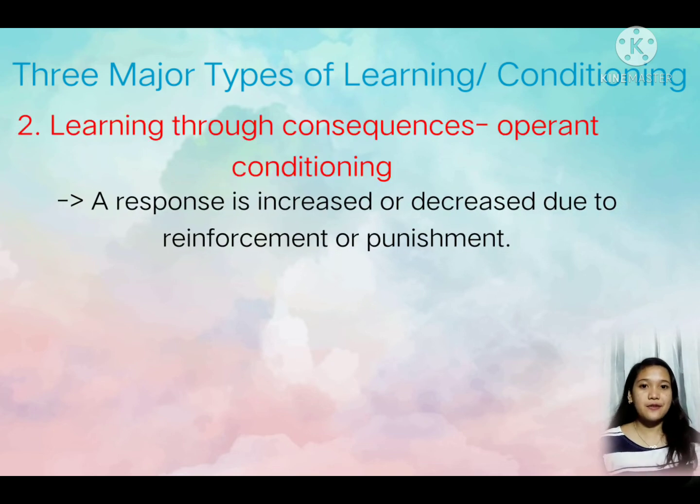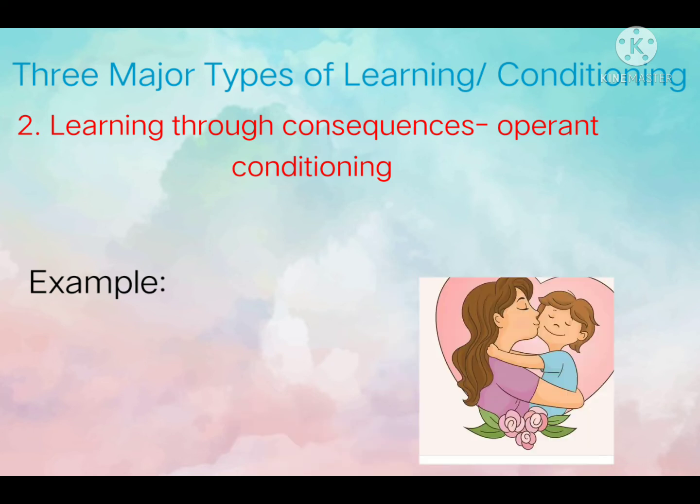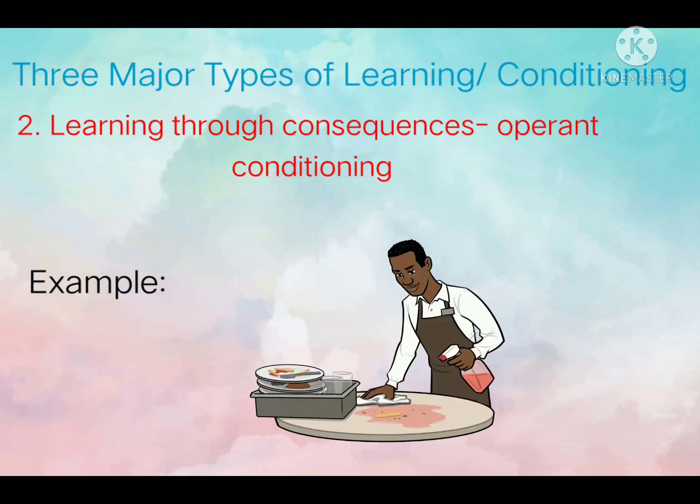Second is learning through consequences, or operant conditioning. It is when a response increases or decreases due to reinforcement or punishment. After eating dinner with your family, you clear the table and wash the dishes. When you're done, your mom gives you a big hug and says, "Thank you for helping me." In this situation, your mom's response is positive reinforcement, as it makes you more likely to repeat the operant response, which is to clear the table and wash the dishes.